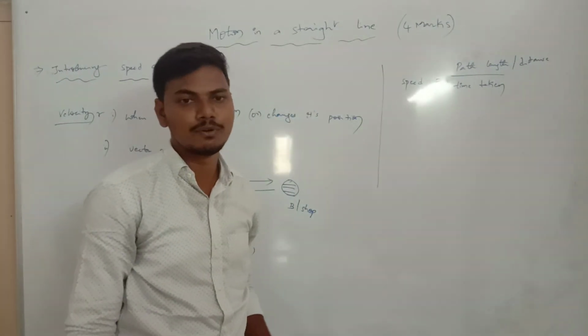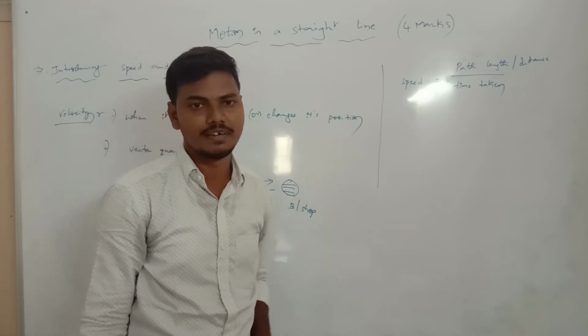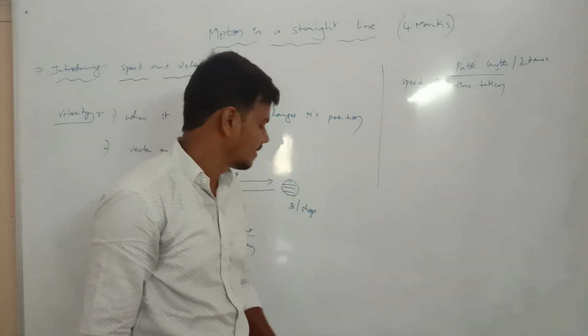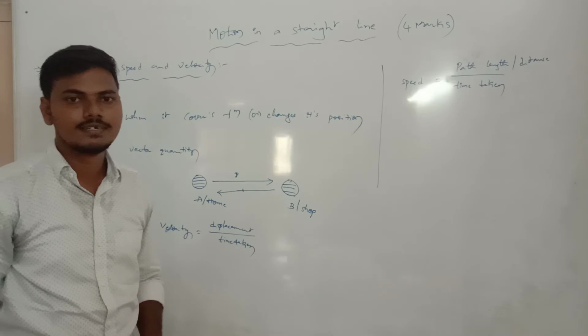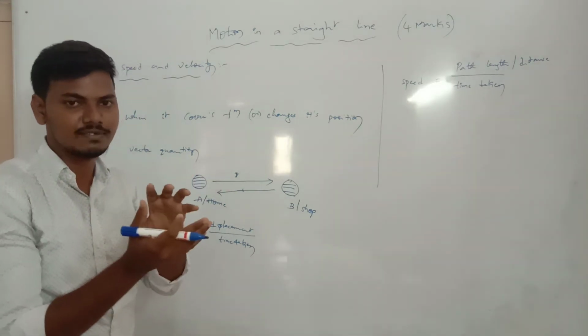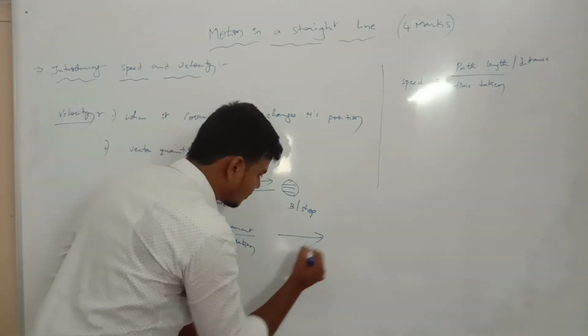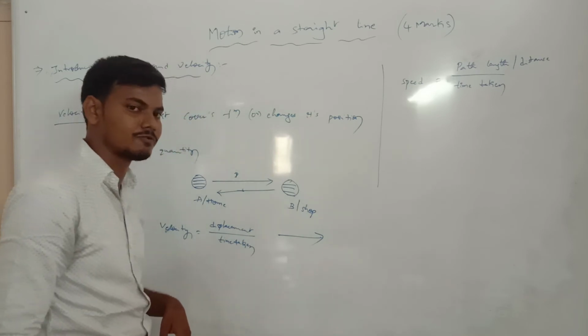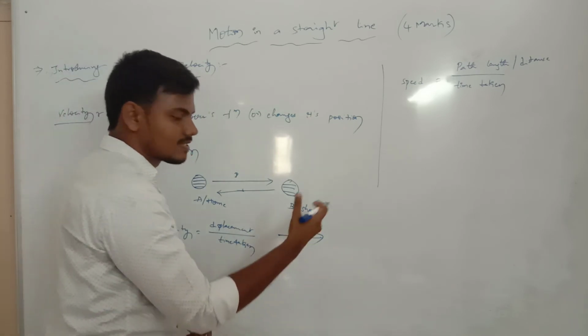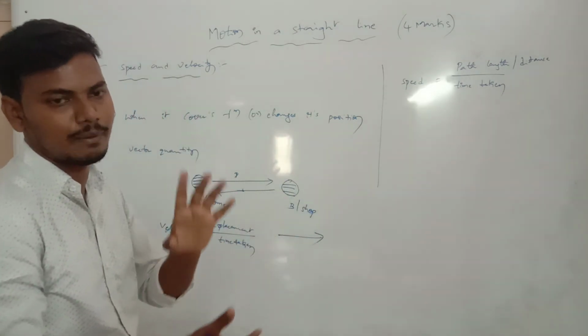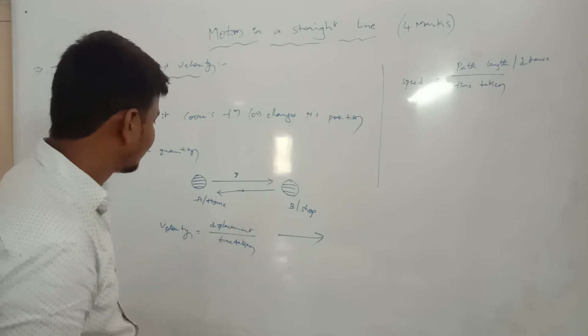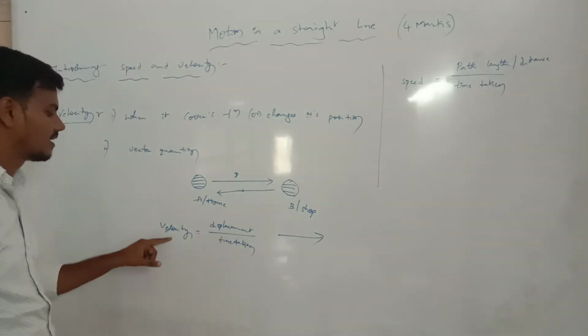Distance means we take only the magnitude property, so it is a scalar property overall. Displacement means magnitude and direction also, such as horizontal or vertical direction, or north, south, east, west. If any direction applies, it is a displacement property. This is a vector quantity, and velocity is the best example.